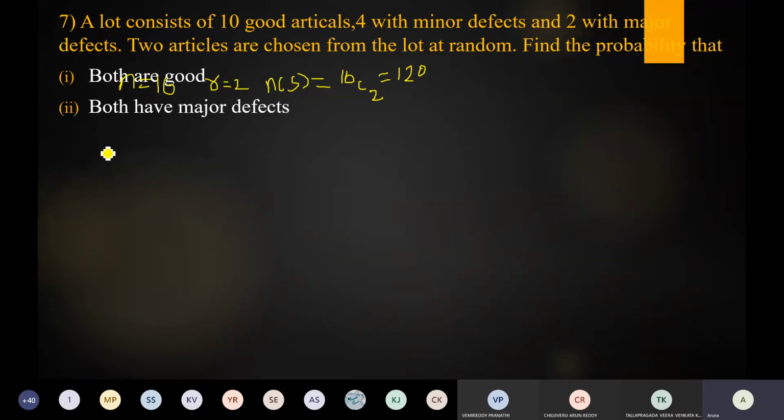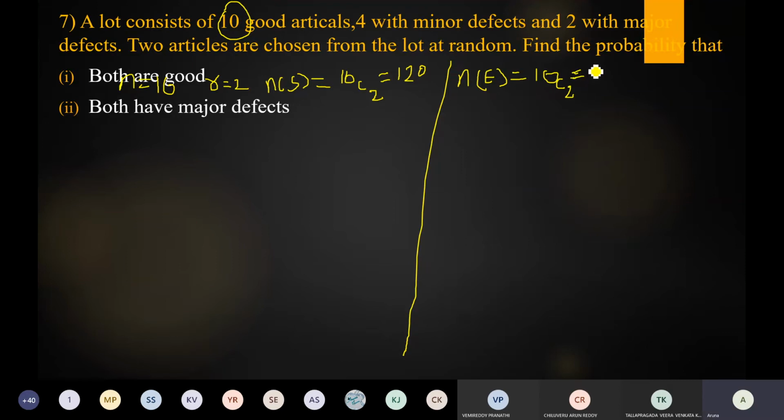So what is the N of E? Let E be the event of getting both the articles are good. So that means what is the N of E? How many good articles are there? 10 good articles. So now choose 2 articles from 10 good articles only. N of E is equal to 10C2. What is the 10C2 answer? 45. So N of E is equal to 45 and N of S is equal to 120.